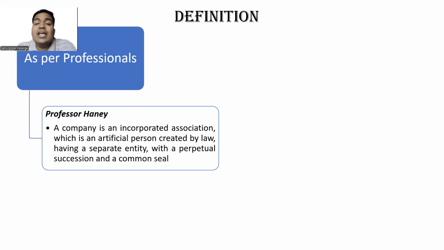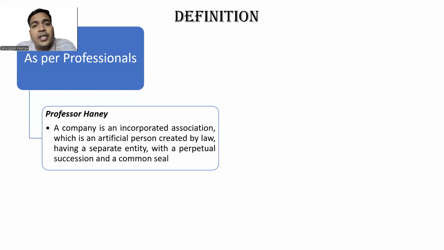It is not less than a natural person. It can own properties. It can sue someone. It can be sued by some other person. So it has all the powers of a human being or a natural person. So it's an artificial person. Who created this artificial person? This artificial person is created by law.